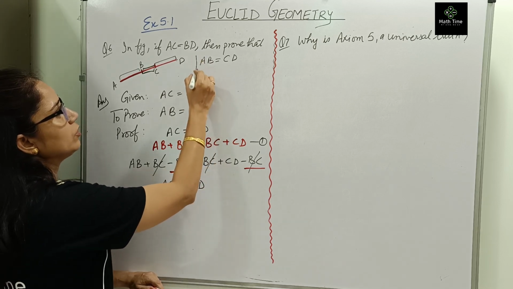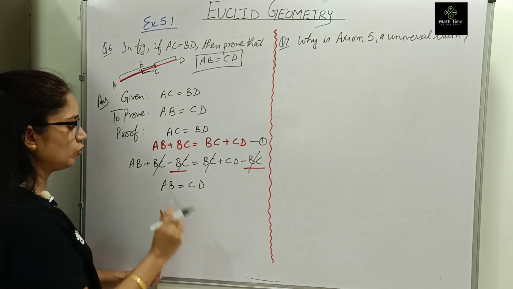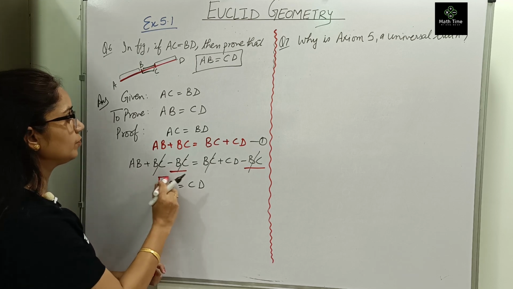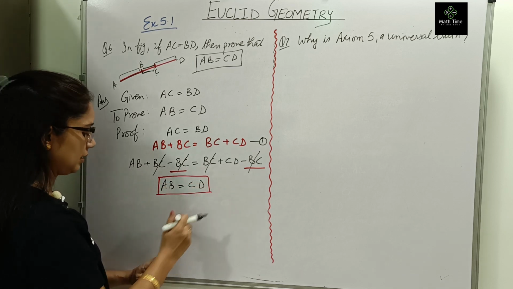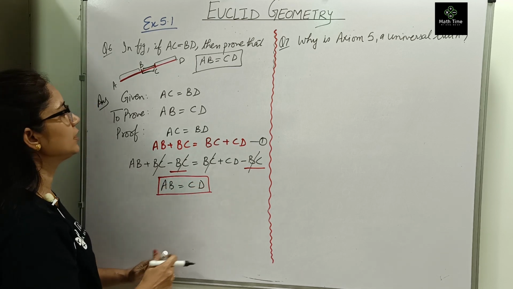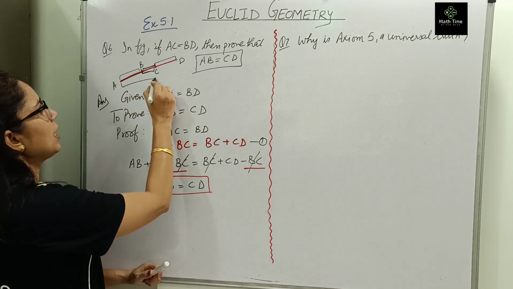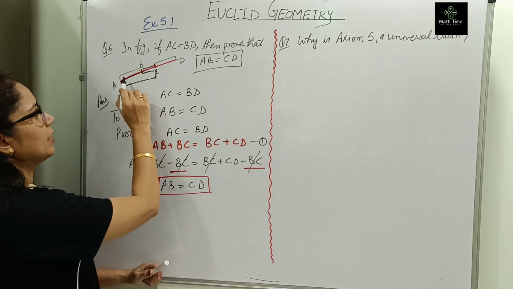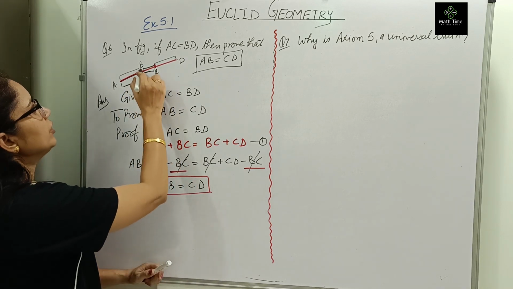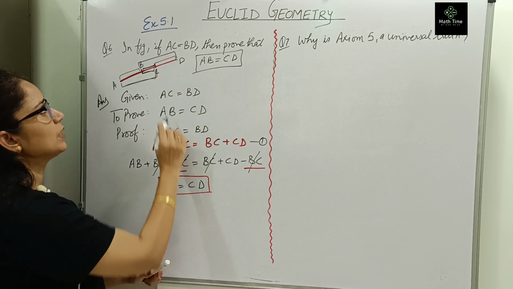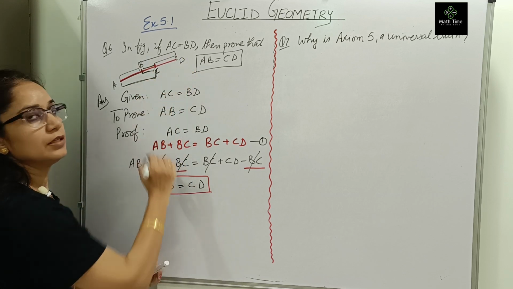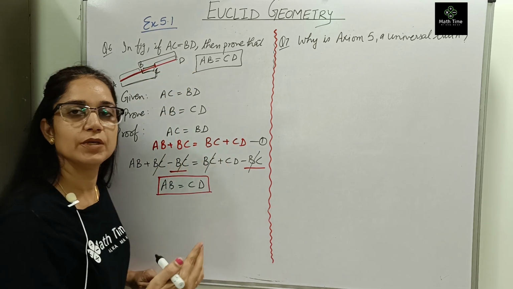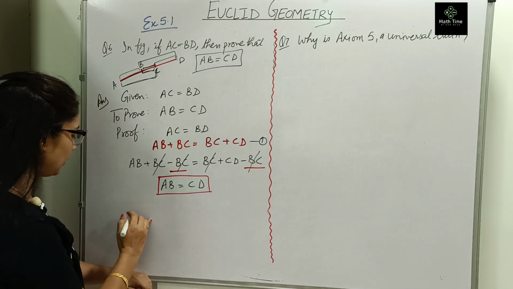And this question was asking us to prove AB equals CD. Easy. What we have done is just write AC in 2 parts, AB plus BC. Then BD we also wrote in 2 parts, BC plus CD. From both we subtracted BC. So which axiom is used?